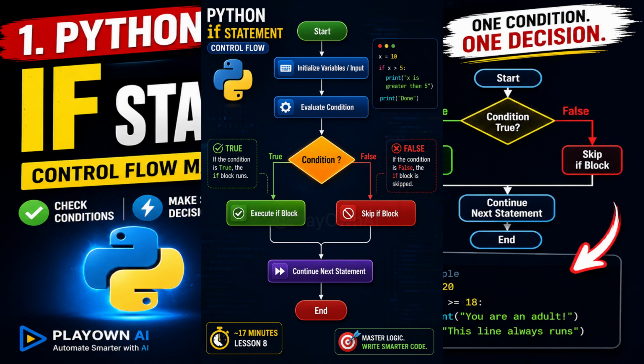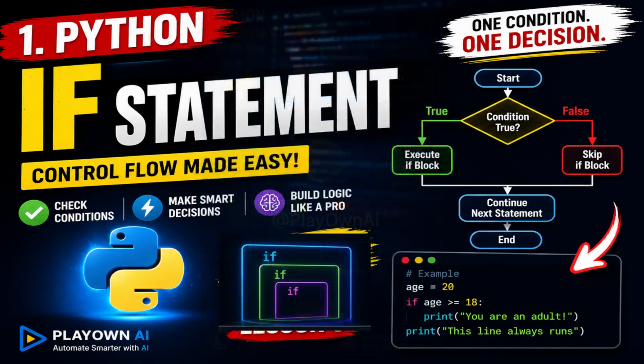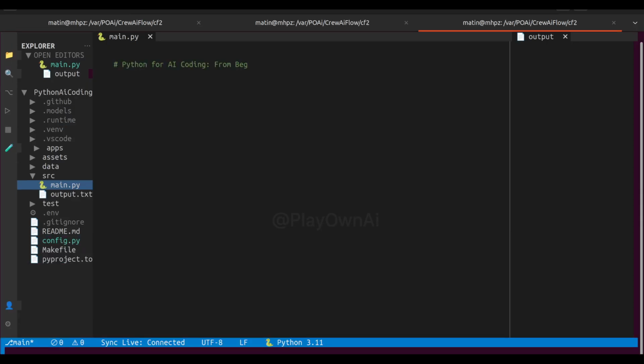Example 1. age = 20, if age >= 18: print("You are an adult"). First, we print the heading Example 1 so we know which example is running. Next, we create a variable called age and assign it the value 20. Then we write our first if statement.